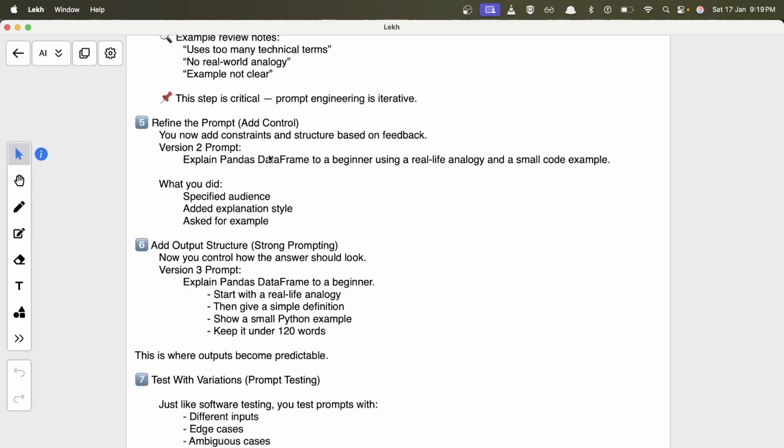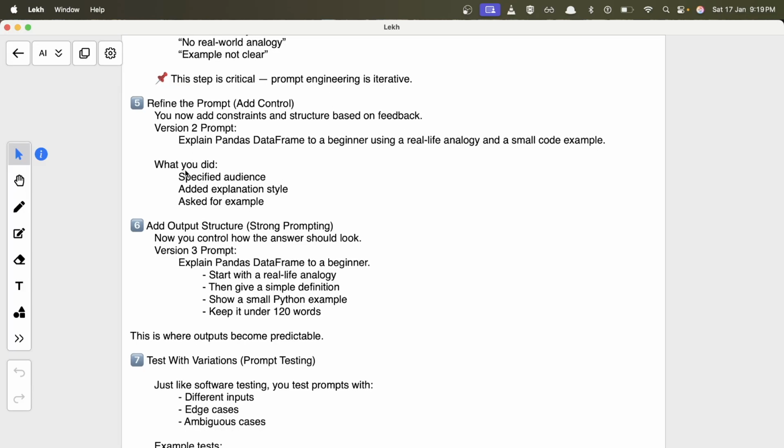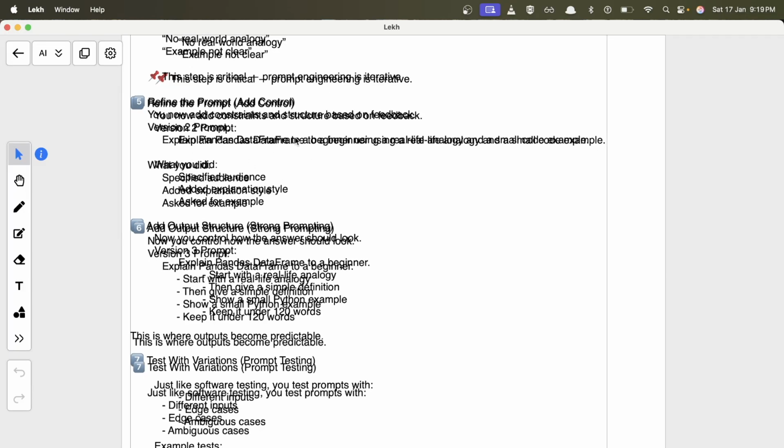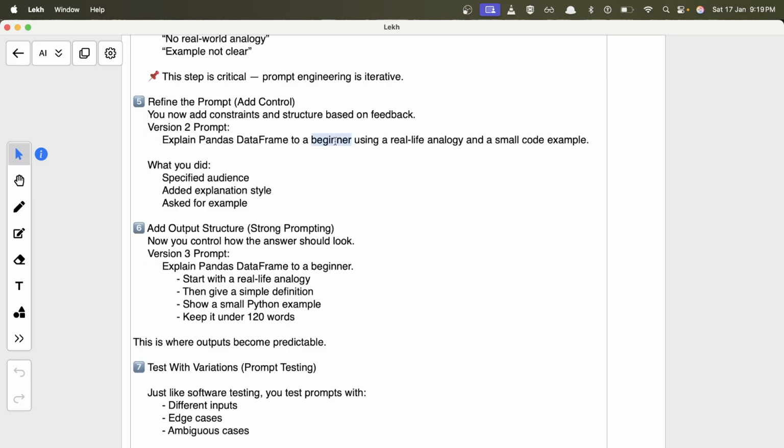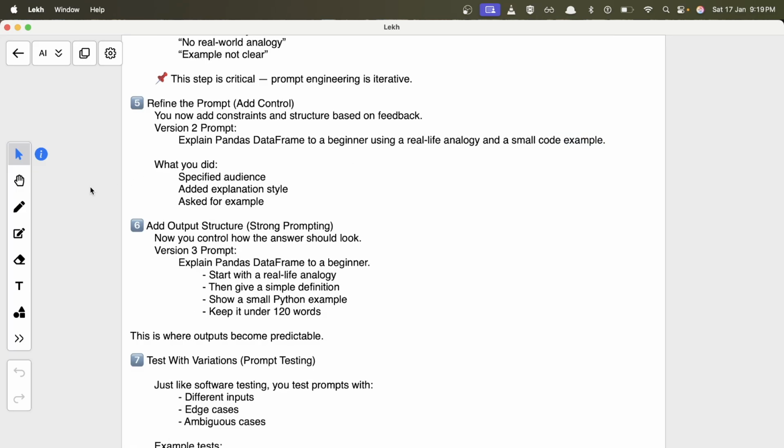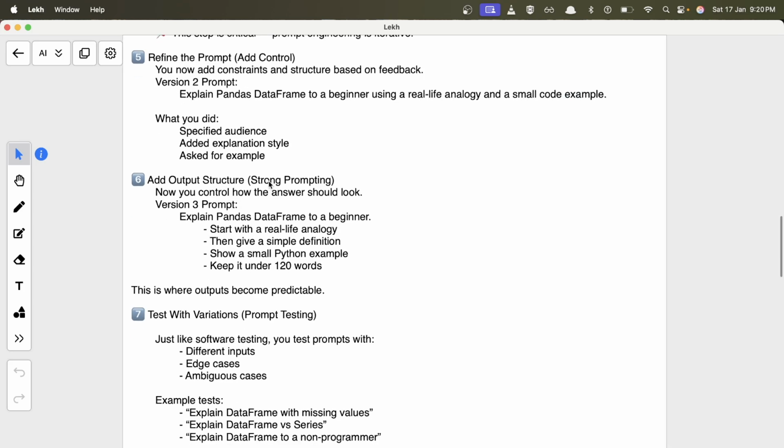So based on the response, you again define a prompt. In this prompt you have specified the audience. Your audience is a beginner level. Then you have added the explanation style, like you want a real life analogy, and you have asked for examples as well, right? So you will definitely get that example, maybe in any language, because we have not specified any language, but it will give you an example for this data frame.